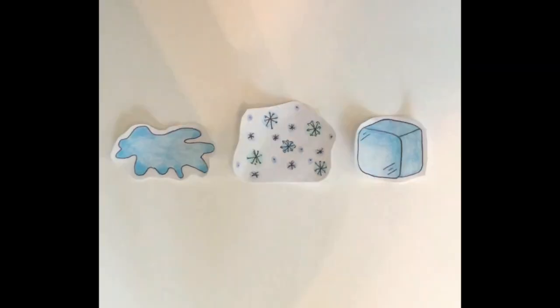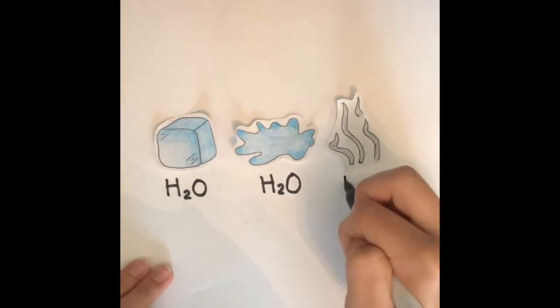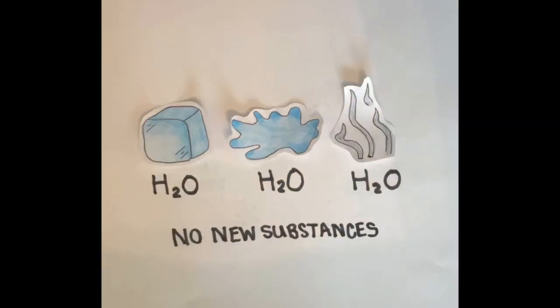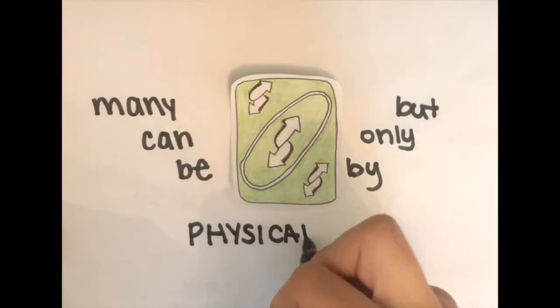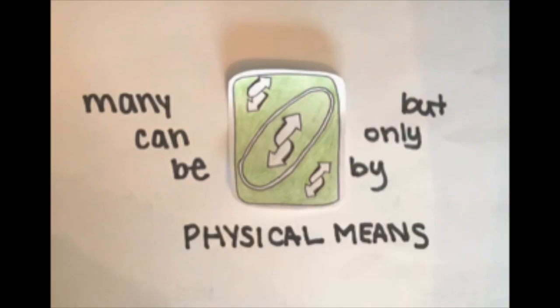This is an example of a physical change because no new substances are formed and it can be reversed. And in this example, all of them are H2O, just in different states of matter, so no new substances. Many physical changes may be reversed, but only by physical means.